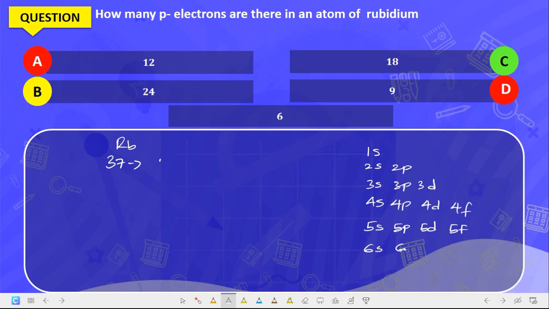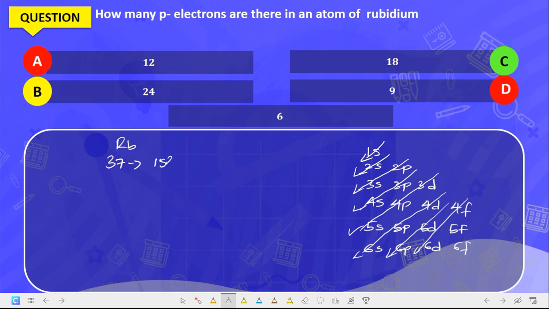Then we'll have 6s, 6p, 6d, 6f. Now what we do is we take our values diagonally, and then let's write that now.